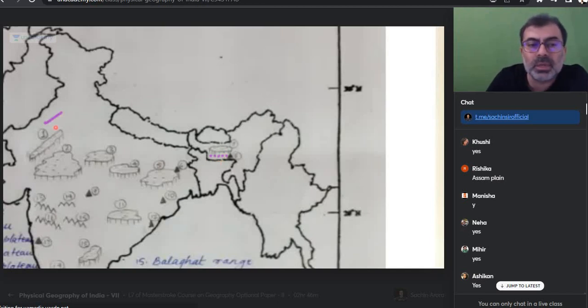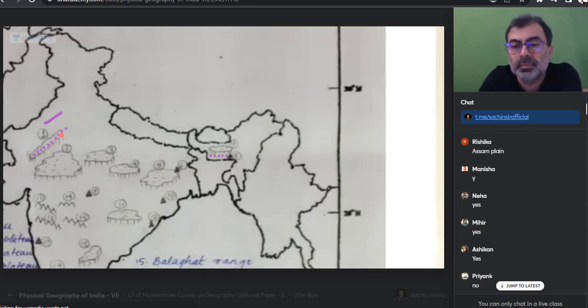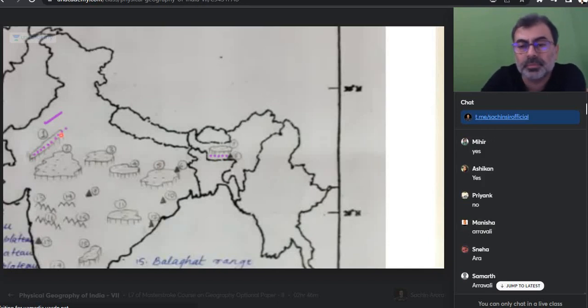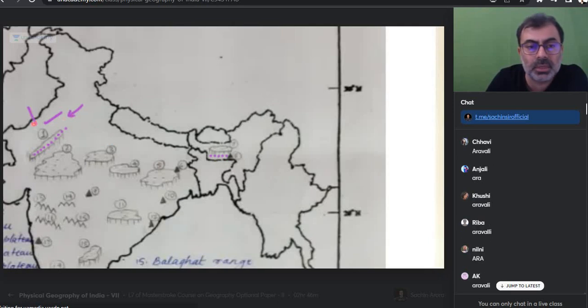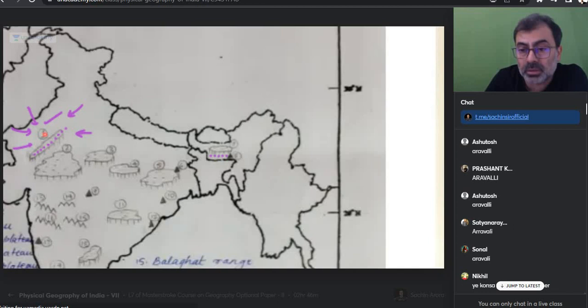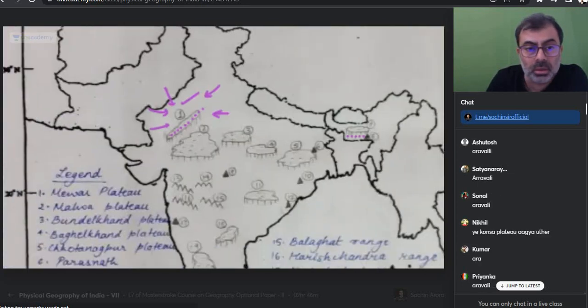Okay, can you guess what is number one? Can anyone guess what is number one? Everyone, what is number one? Aravalli, Aravalli, very good. What is Aravalli? Old mountain, and it's a peninsular plateau. Yes or no?